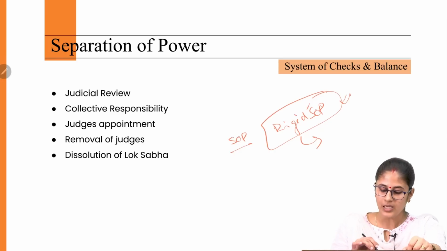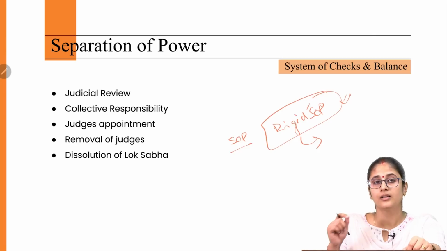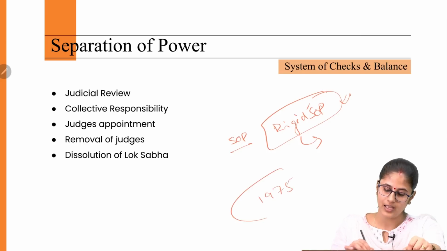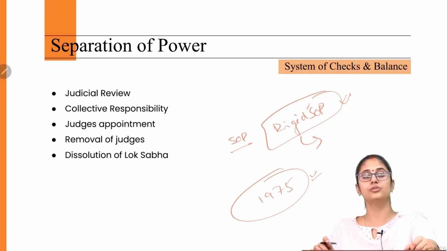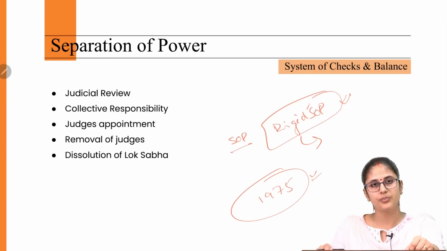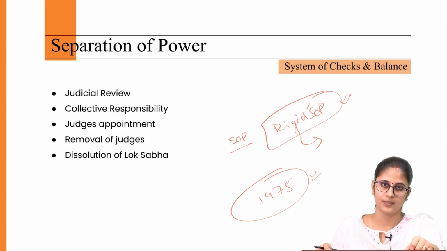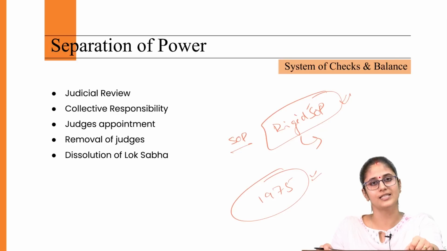And in this regard, the Supreme Court in Indira Gandhi versus Raj Narain case 1975 has clearly stated that in the Indian Constitution, we have separation of power, but only in a broader sense. We do not follow rigid separation of power as in the American Constitution, because rigid separation of power is neither feasible nor desirable.